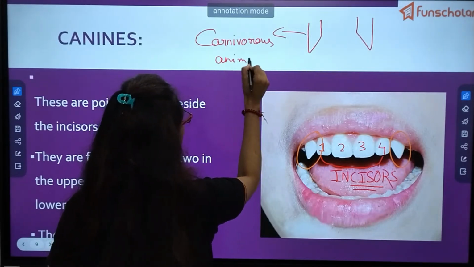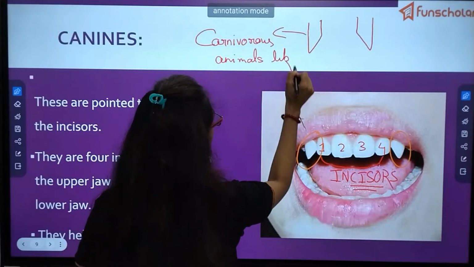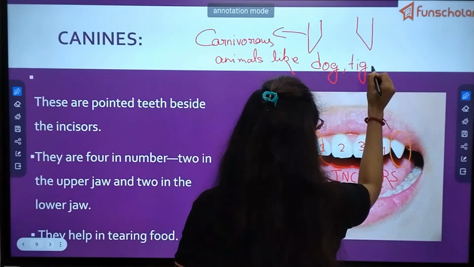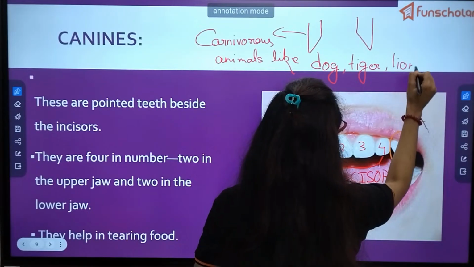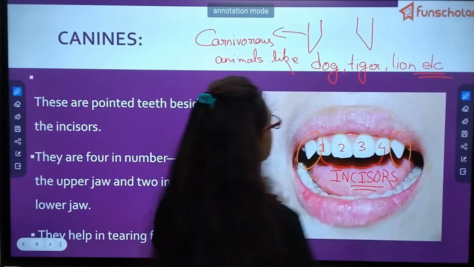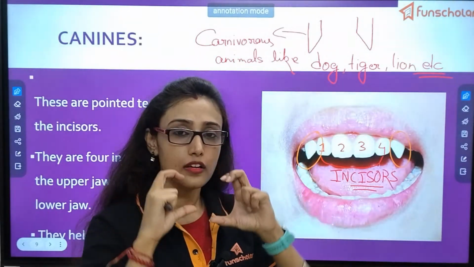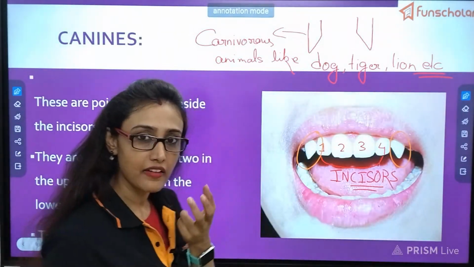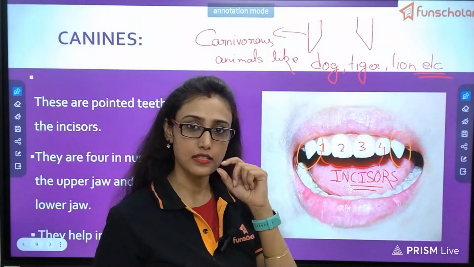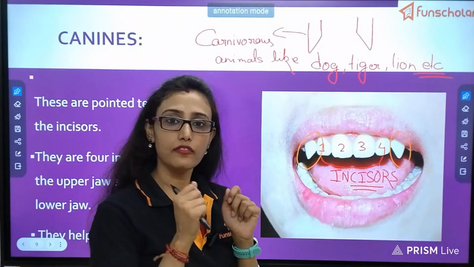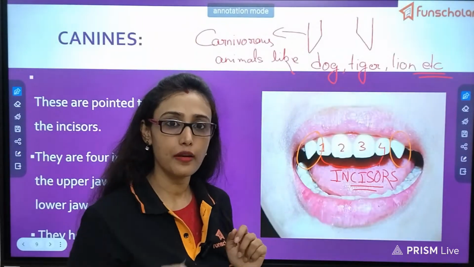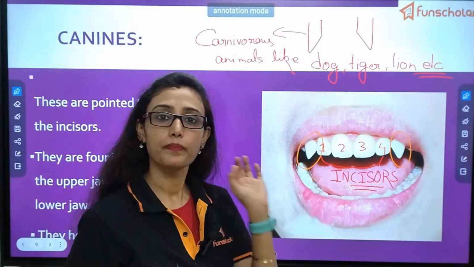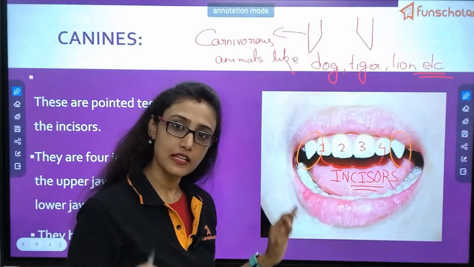Animals like dog, tiger, lion, etc. So they have very sharp and pointed canines. But we are now omnivorous, so with time, with evolution, the use of this tooth has been reduced. We already cut the meat into smaller pieces and the tearing function is less. So this is now reduced in humans, but still present.